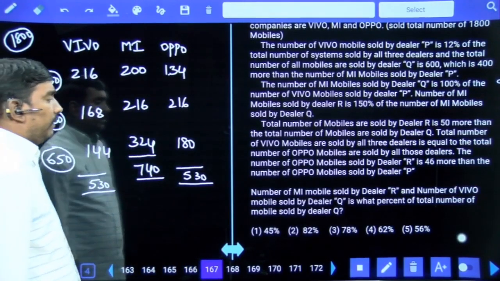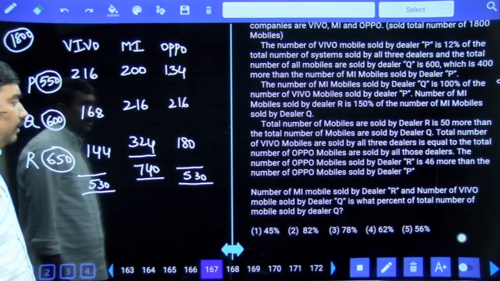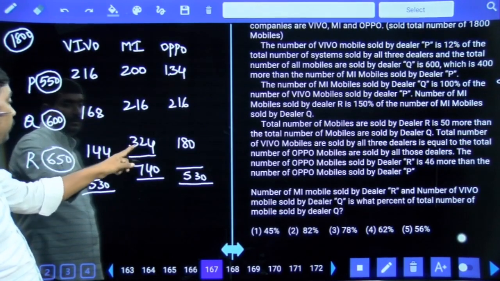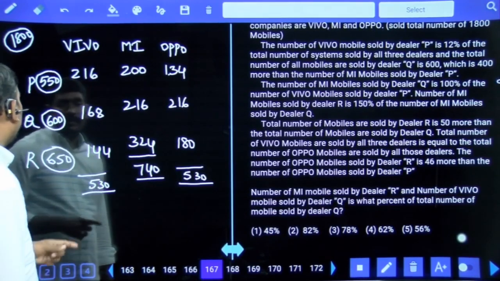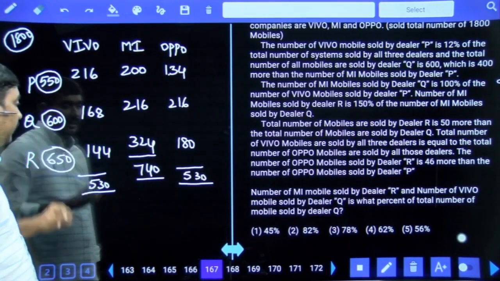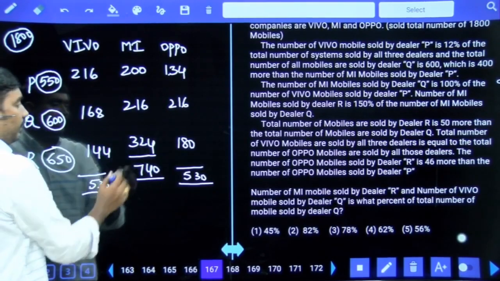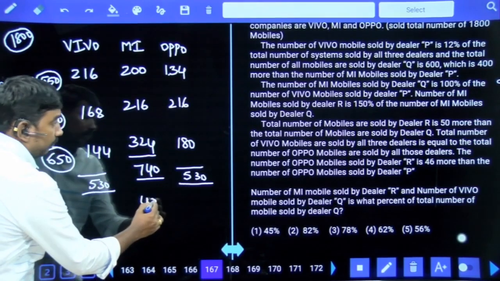Number of MI mobiles sold by dealer R and number of Vivo mobiles sold by dealer Q. Dealer R MI mobiles 324. And dealer Q Vivo mobiles, 168. 300, 100, 400, 60, 20, 80, 480, 8 plus 4, 12, 492.